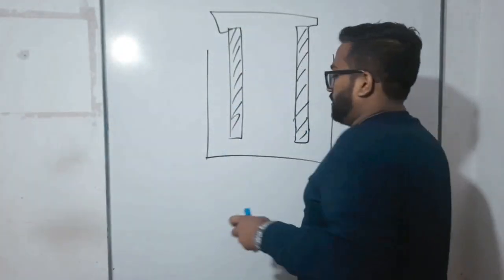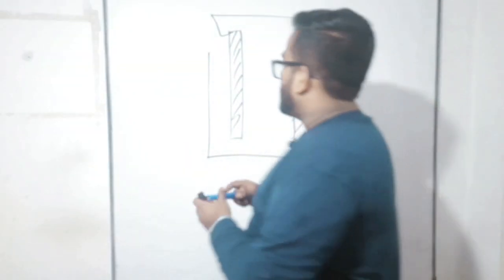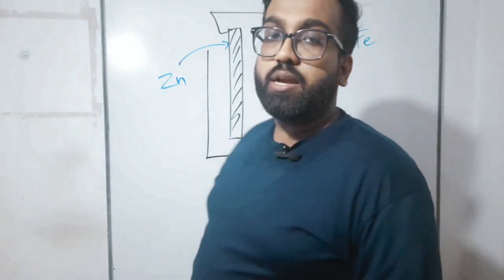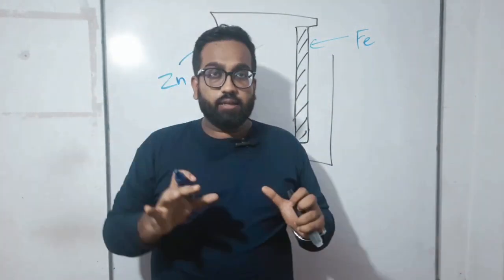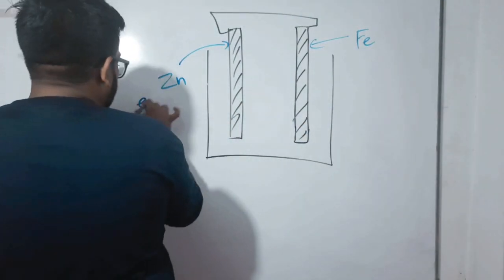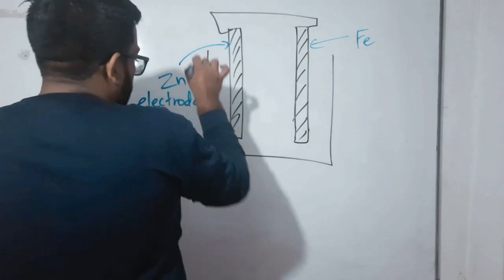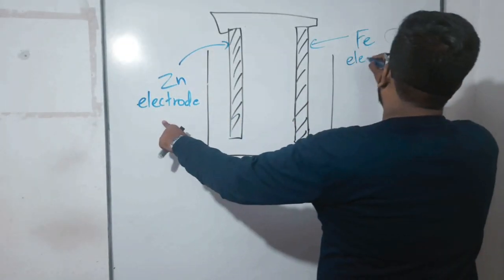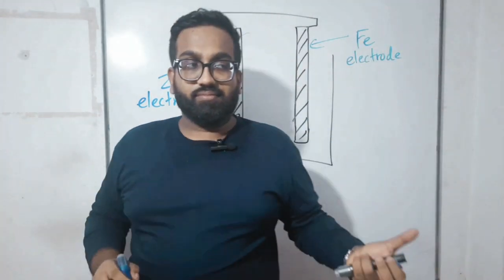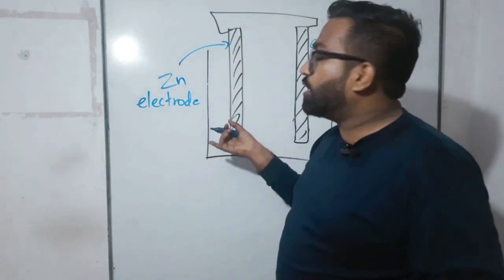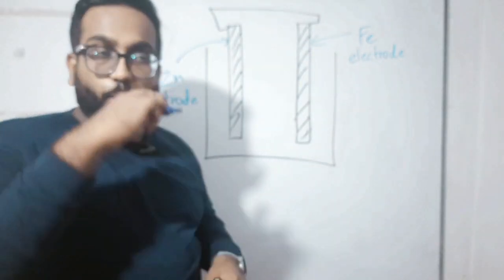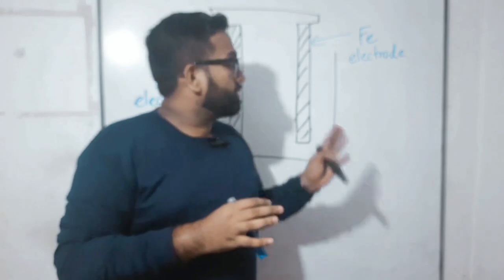So children, remember, commonly we can call both of them, this zinc and this iron, an electrode. Not electron, electrode. So what actually are these electrodes, children? They are rods. So here the zinc rod can be identified as the zinc electrode, and this other rod can be identified as the iron electrode.